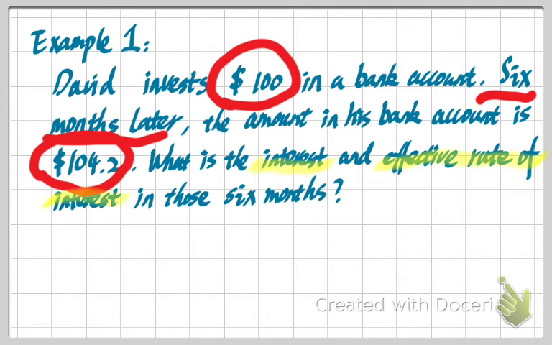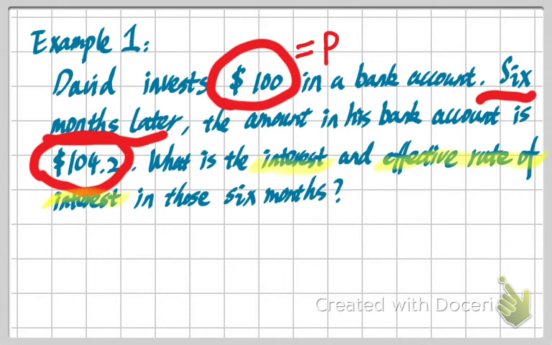There are two terms. If we want to compute the interest, it is defined as the difference between our initial amount in our account, or the principal, and the value at the maturity time or the end of the period in the bank account, which is the accumulated amount, or the final balance. So initially David has $100 in the account. That means $100 is the principal of this question.